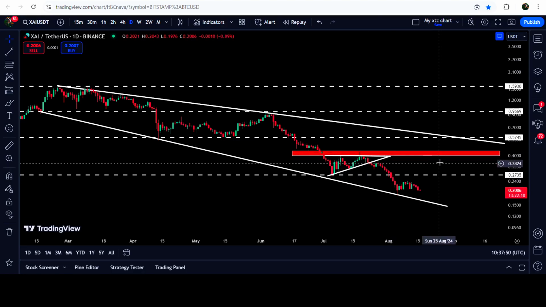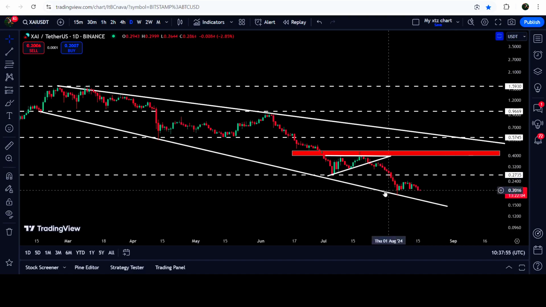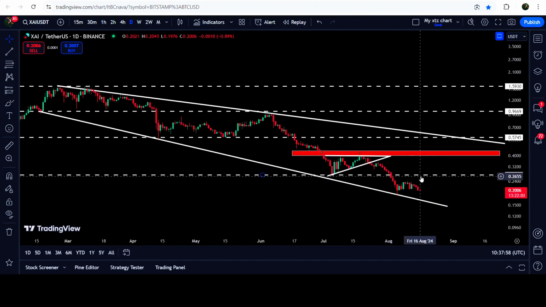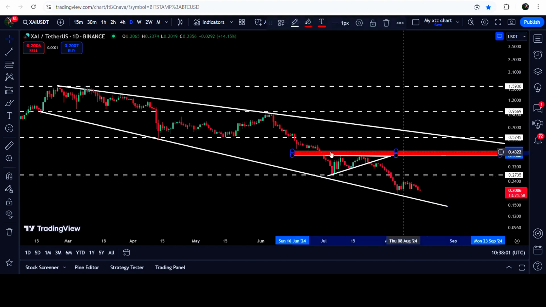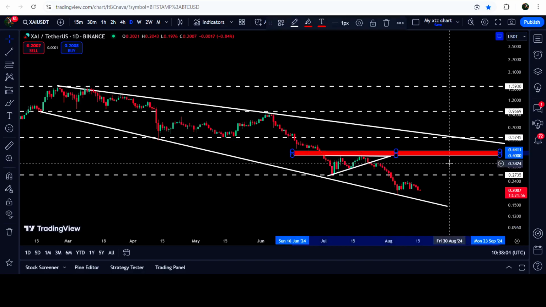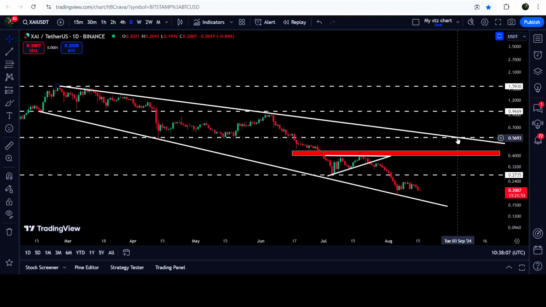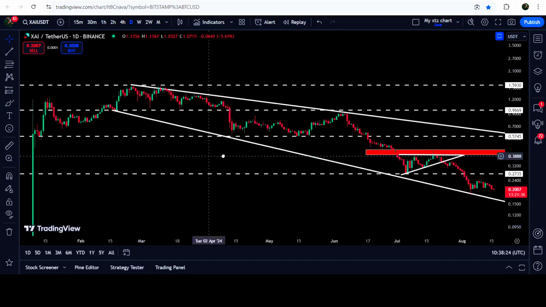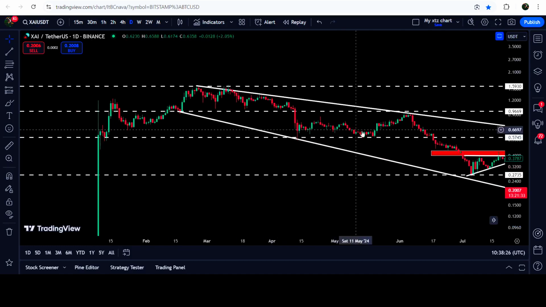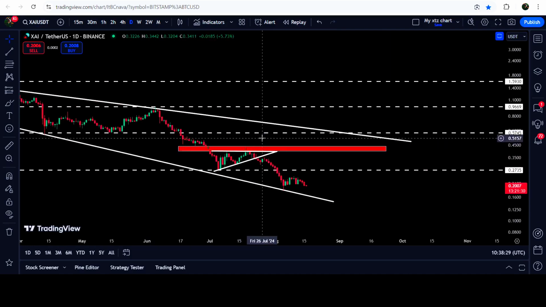This time, before reaching the resistance of the broadening falling wedge pattern, we will need to break out this resistance of 27.35 cents that had previously broken as support here, and now it can work as a resistance. Then we will need to break out this resistance from 40 cents to 44 cents, and then price can hit the resistance of this broadening falling wedge pattern somewhere here, approximately at 57 cents. Over there we have a crisscross of resistance levels: the quite long-term resistance of this broadening falling wedge pattern, and this quite long-term resistance of 57.45 cents. That is by the way a key resistance that had previously broken as a support here, support here, support here, and now it can work as a strong resistance.